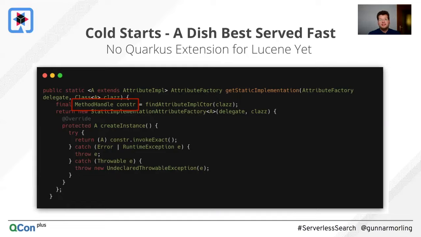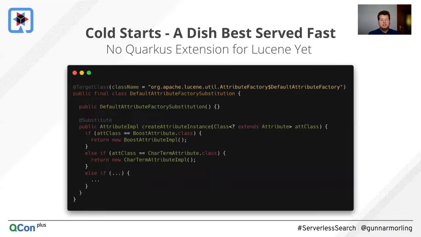Actually, in this case, it cannot be used. There's different ways how method handles can be used, and this particular one is not yet supported by GraalVM native binaries. So what did I do? I created what's called a substitution. GraalVM and the native binary creation allows you to substitute specific classes. So in that case, I just provided my own version of that attribute factory where I just use plain method calls to instantiate those attribute types. And now this class is used instead of the original one, and this problem is solved for me.